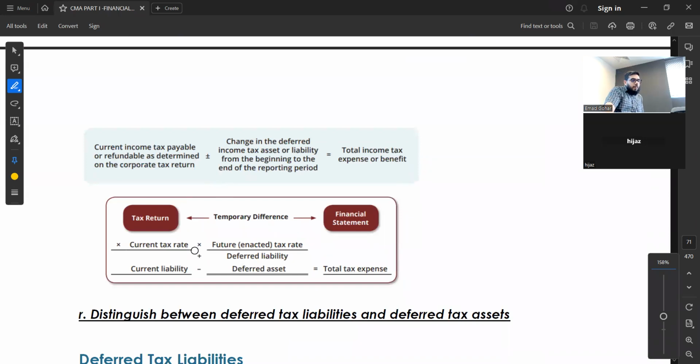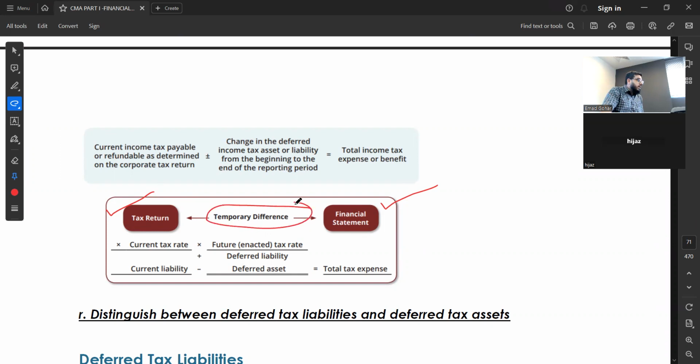Now see here. They say, for example, this is the tax return. This is the financial statement. Now I told you there can be a difference between the figures. That difference is called what? Temporary difference. In the tax return, whatever is calculated is the amount which you need to pay to the tax department.